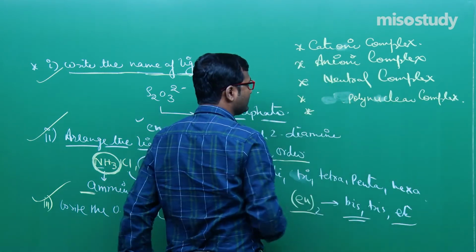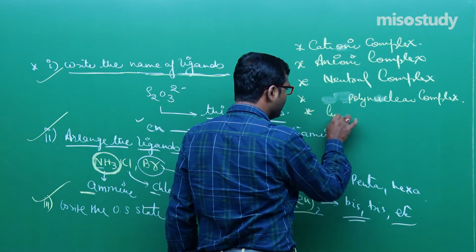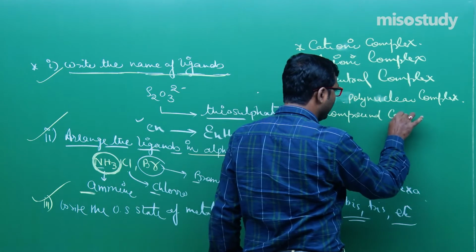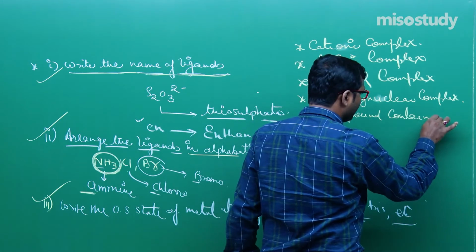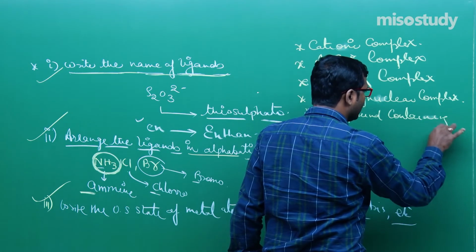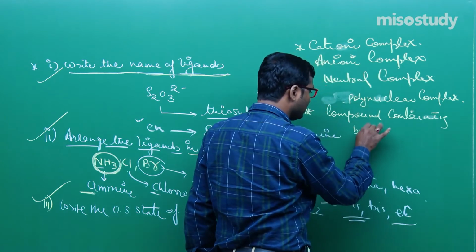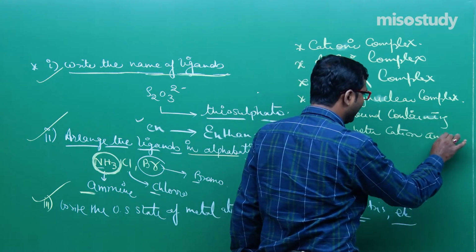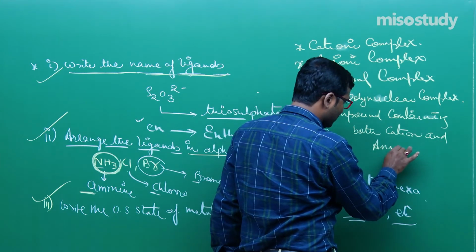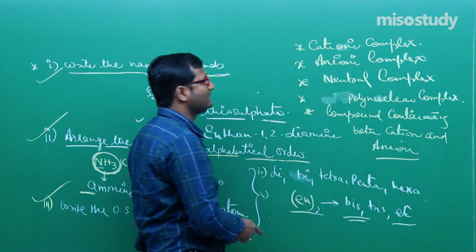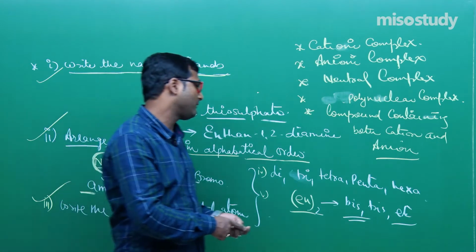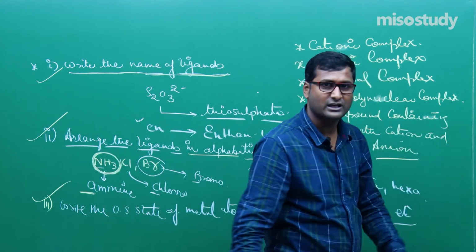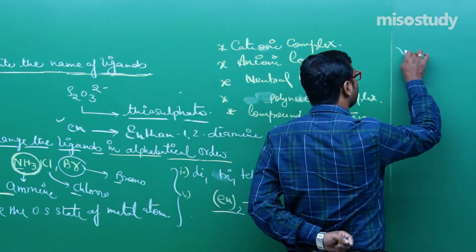Then there are complex compounds containing both cation and anion. Then how to write the name? These are the three things. First of all, I will discuss the cationic complex. Clear? Now moving here, check it out how to write the name.